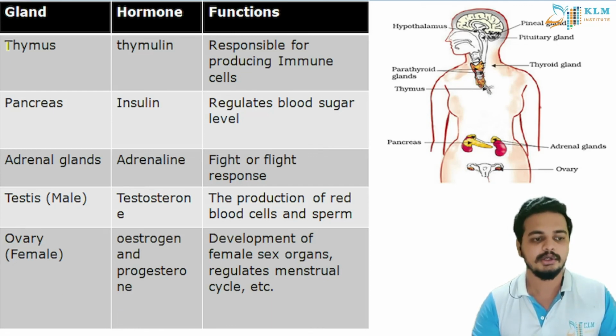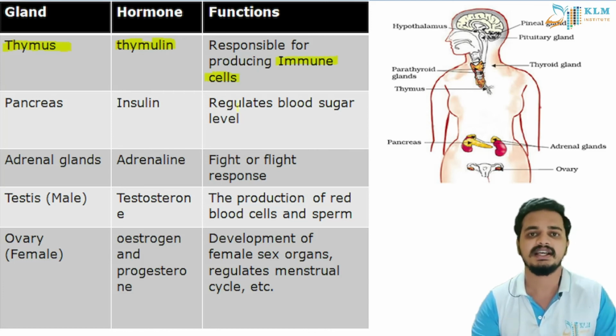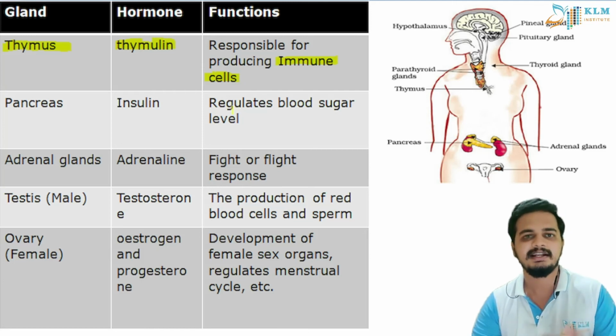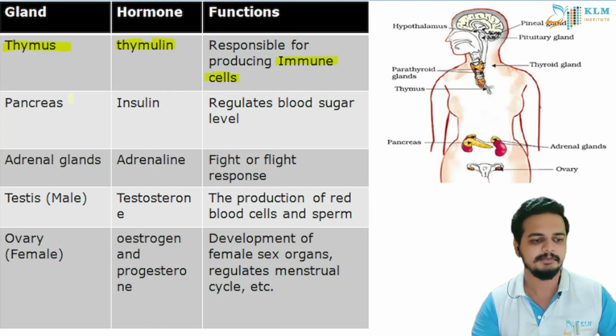Next, we will move on to the thymus. It produces many hormones, one of which is thymulin. It is responsible for immune cells. It matures and produces immune cells. This is how we fight back with our immunity.